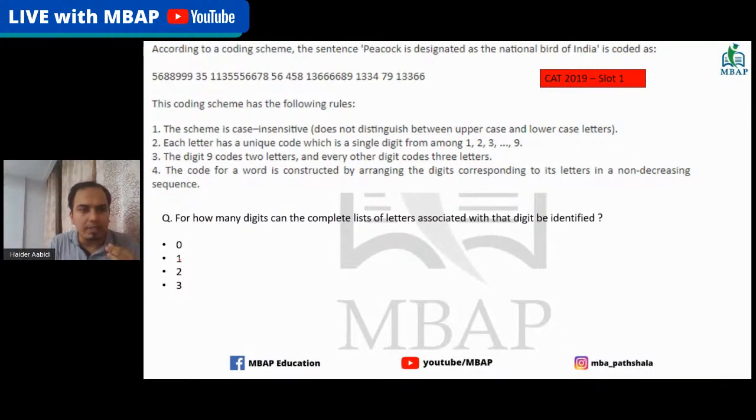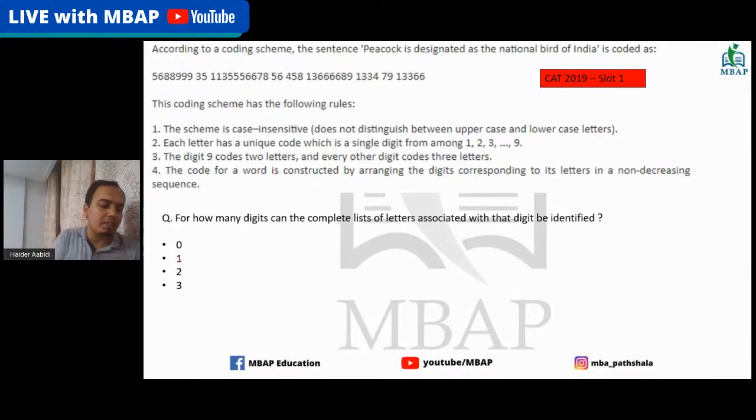All right, people who can answer it. For how many digits can the complete list of letters associated with that digit be identified? People who are understanding, there's a message out there that you can click on the like button. Meanwhile, answer this question, guys. This is a very simple question. I just want to make sure that you have understood it.